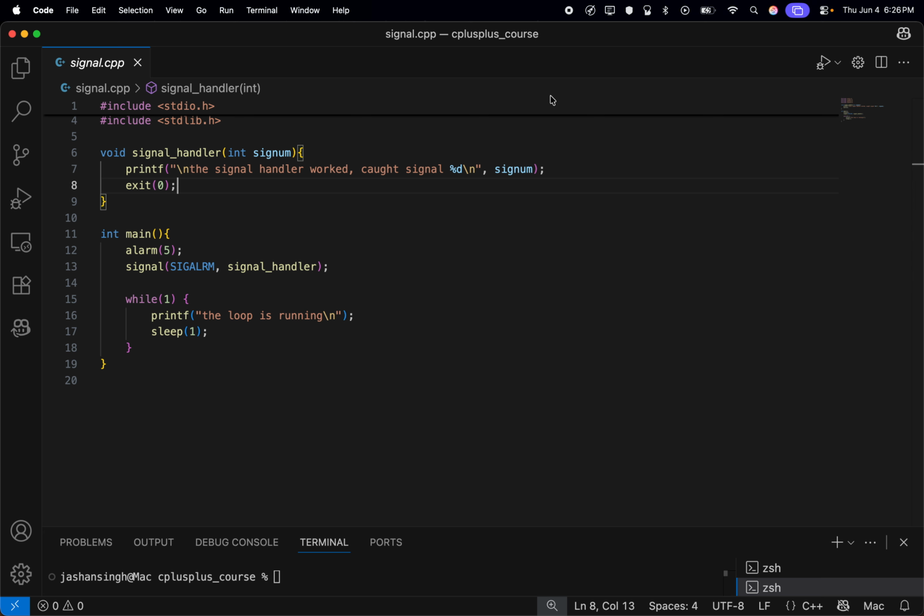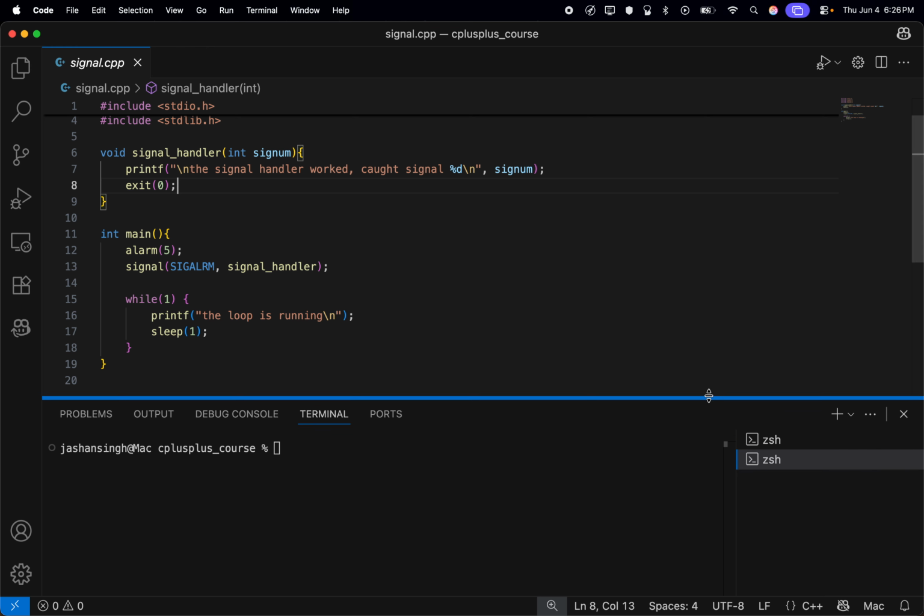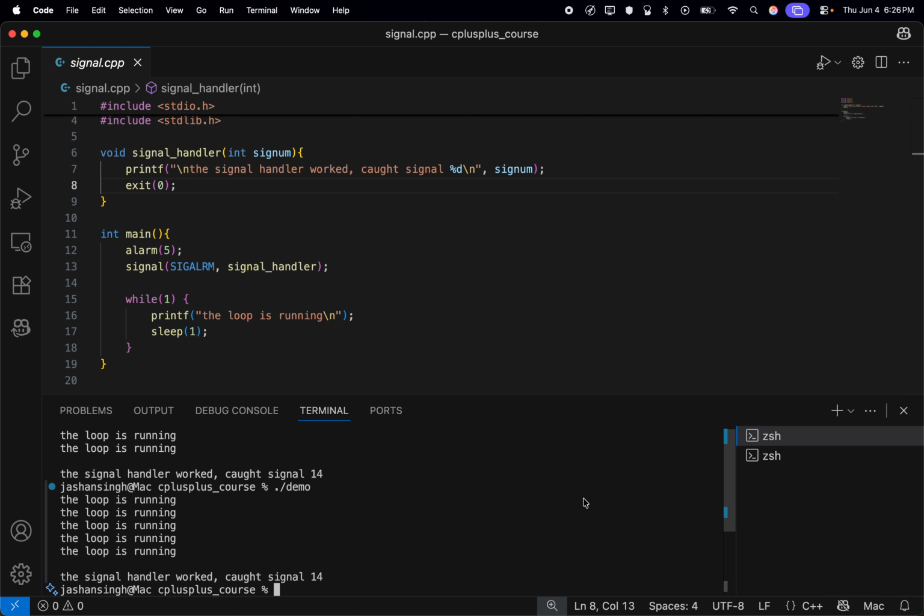So let's run it. Because our main loop is taking every second, it's gonna wait for 5 seconds until the kernel intervenes and it runs our function, our custom handler that we built. So I have already compiled the system. I'll compile it again in front of you.